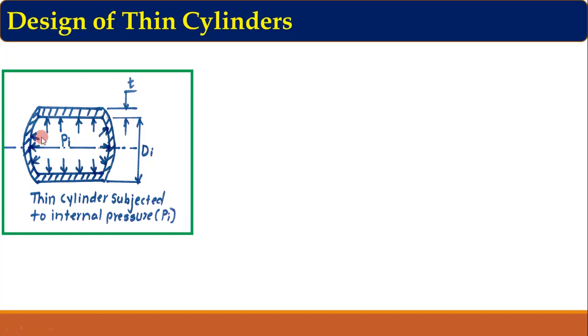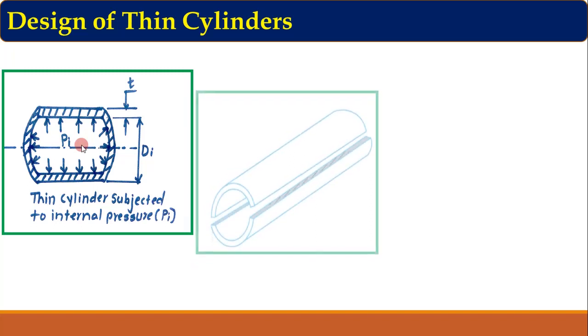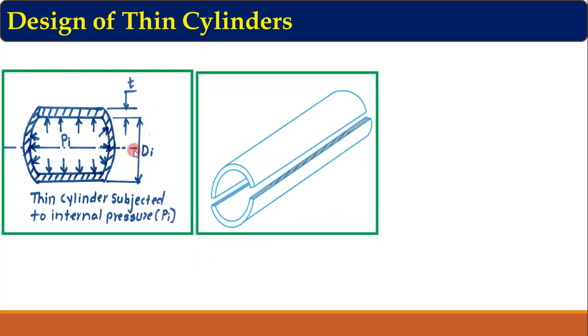Now once this thin cylinder is subjected to internal pressure, there are two modes of failure. That is, this pressure vessel may fail in two ways. So this is the first way in which the thin cylinder may fail. Now here we can show the internal pressure applied on the inner surface of the cylinder.